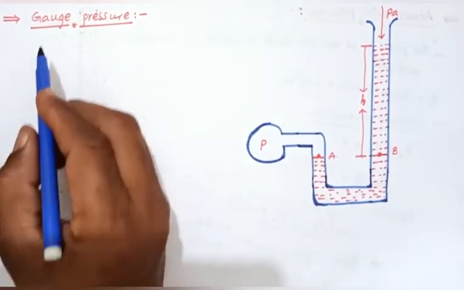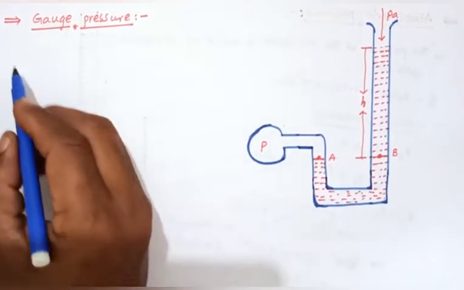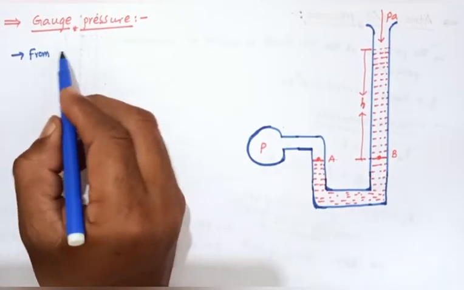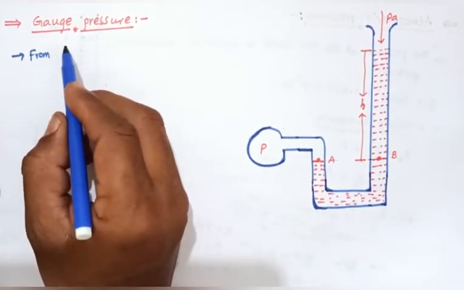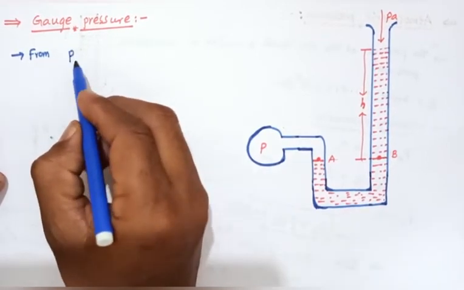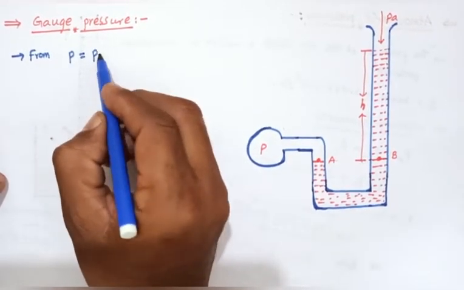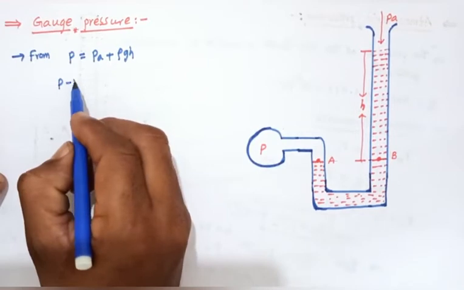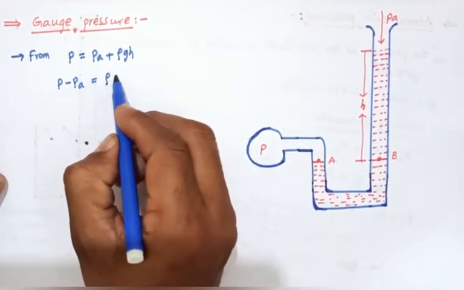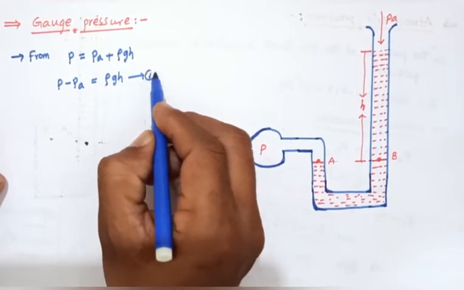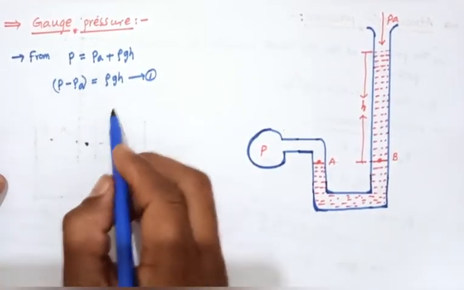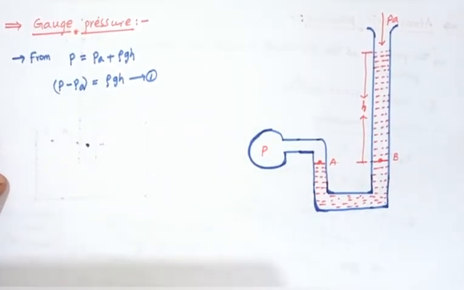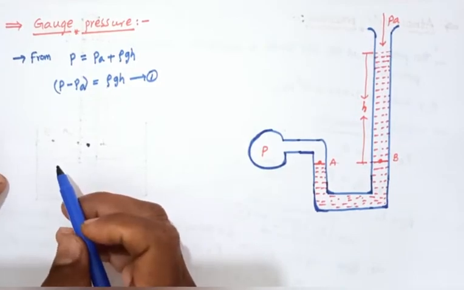Okay, next topic is gauge pressure. From the variation of pressure with depth, we already derived the equation P equals PA plus rho GH. So here P minus PA equals rho GH. This is equation number 1. The pressure difference here, the excess pressure at a point at a depth, is called the gauge pressure.